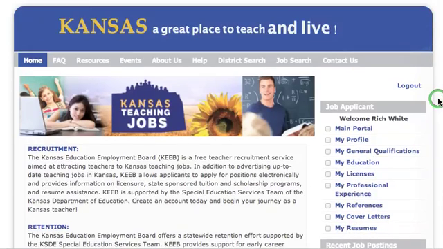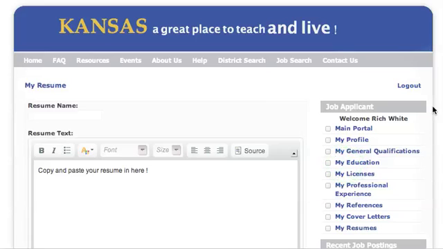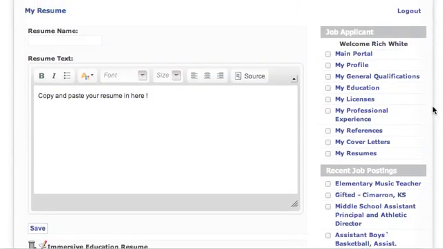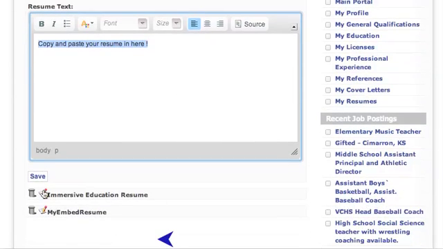So I'm on the website. I'm logged in, so I'm going to go to resumes first. Now this should look familiar if any of you have done a resume. Obviously we have all of our other options along the right hand side after we log in. I'm on resumes, and you see this is kind of the little utility that we have. We can either paste in text, which sometimes doesn't quite work and look exactly like we want it to. For the most part, probably 90% of the time, this is going to work and do exactly what we want. I'll go ahead and open up one of my resumes.